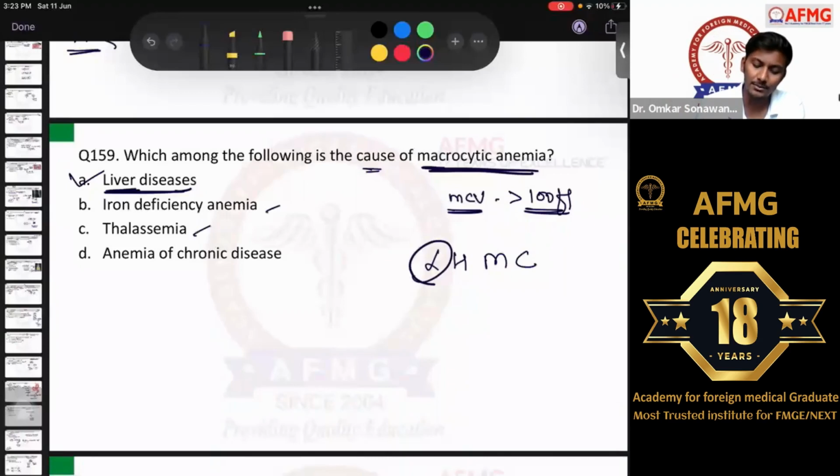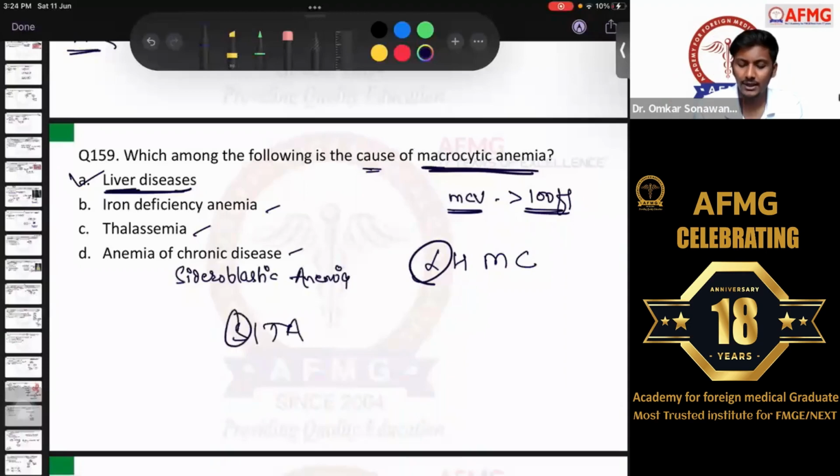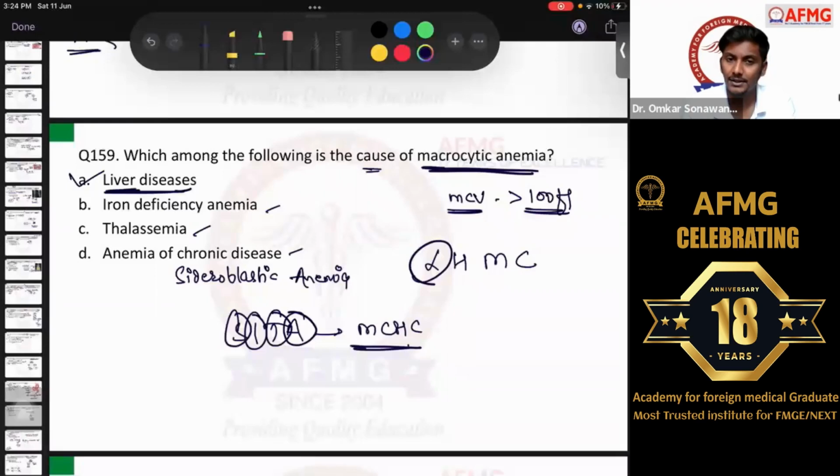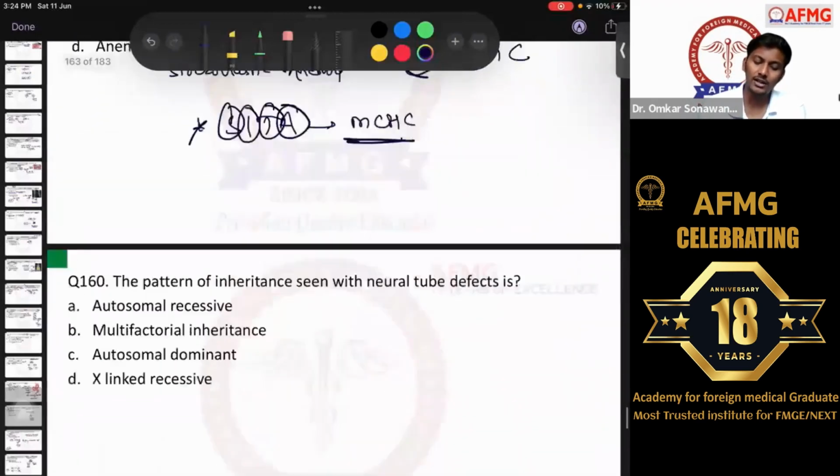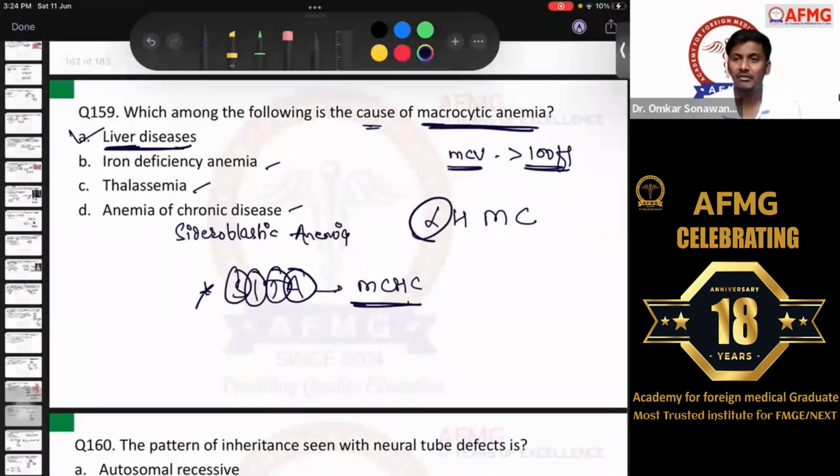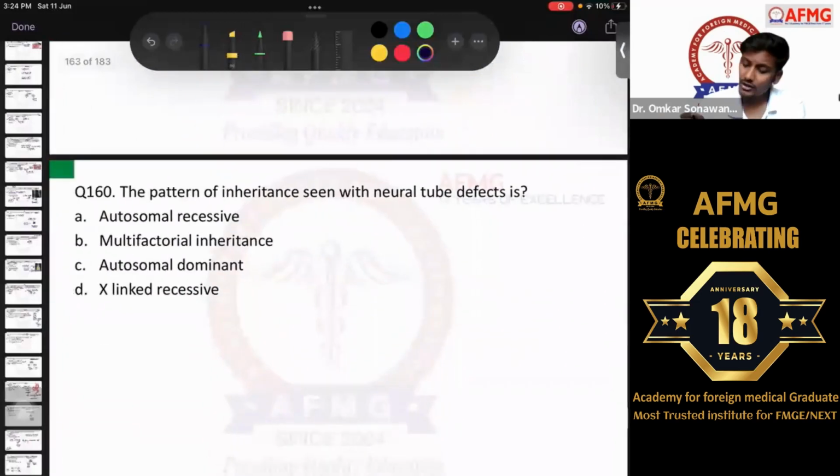Iron deficiency, thalassemia, anemia of chronic disease. Some people are saying there was sideroblastic anemia instead of ACD. So whatever it was, sideroblastic anemia, all of these. We have the mnemonic SITA: S for sideroblastic, I for iron deficiency, T for thalassemia, A for anemia of chronic disease. All of these are examples of microcytic hypochromic anemia, not macrocytic normochromic anemia. So I hope this was easier for all of you to rule out. A very easy question. And liver disease, there are multiple liver diseases like abetalipoproteinemia is also one of them, right?